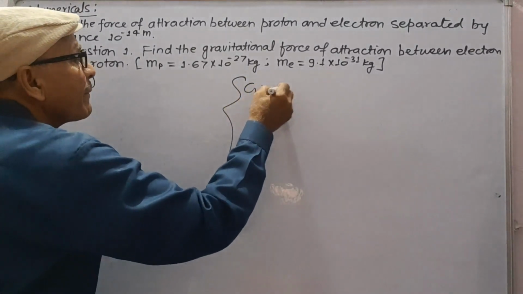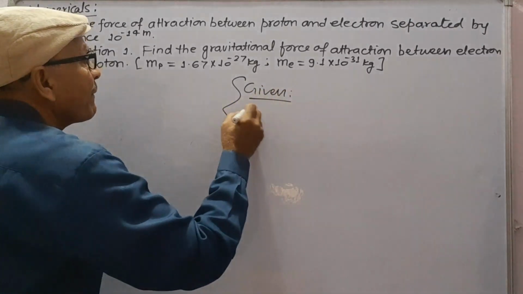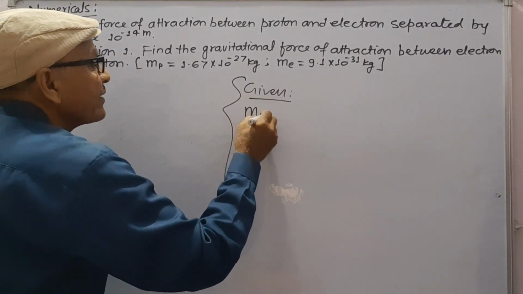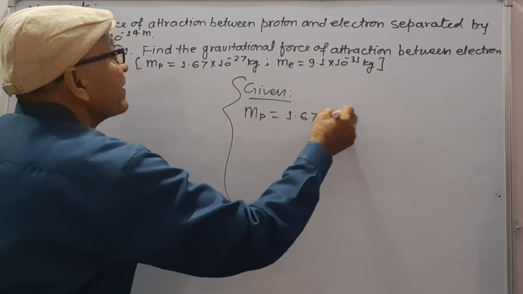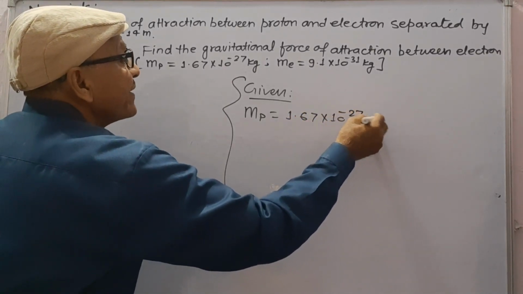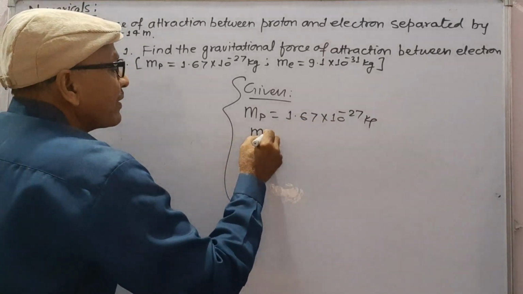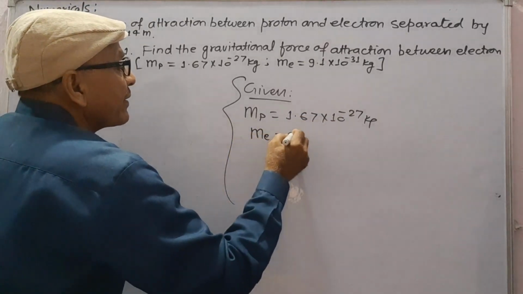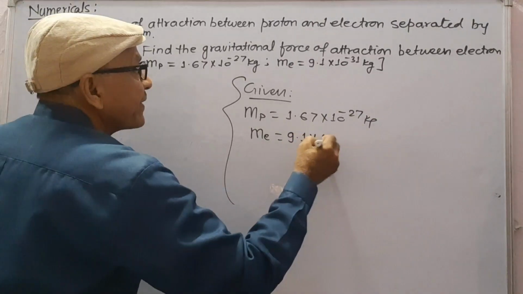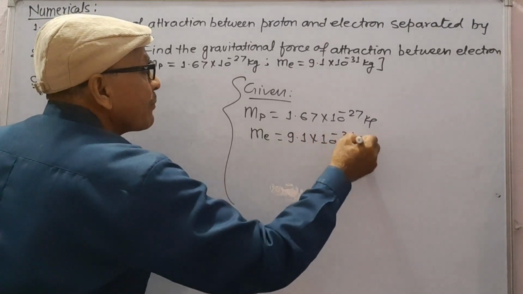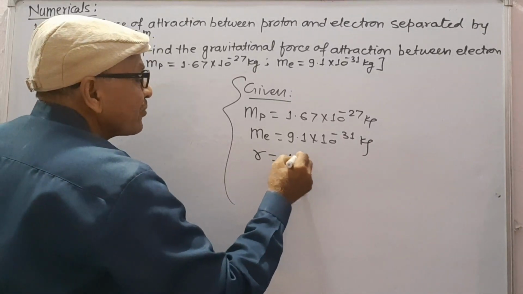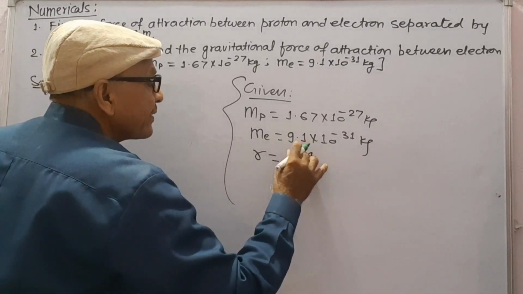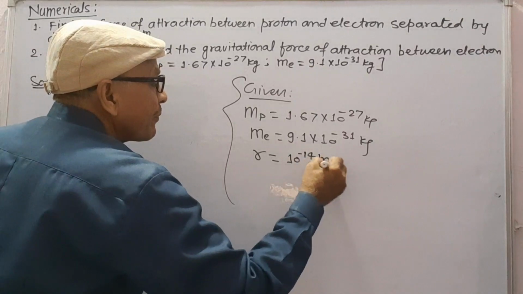Given mass of proton 1.67 into 10 to minus 27 kg, mass of electron 9.1 into 10 to minus 31 kg, distance between electron and proton is 10 to minus 14 meter.